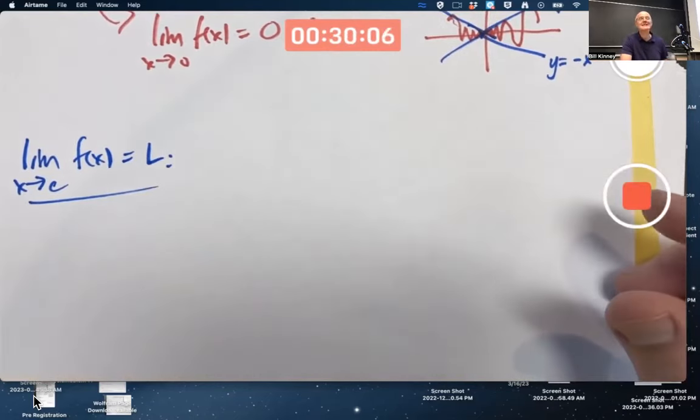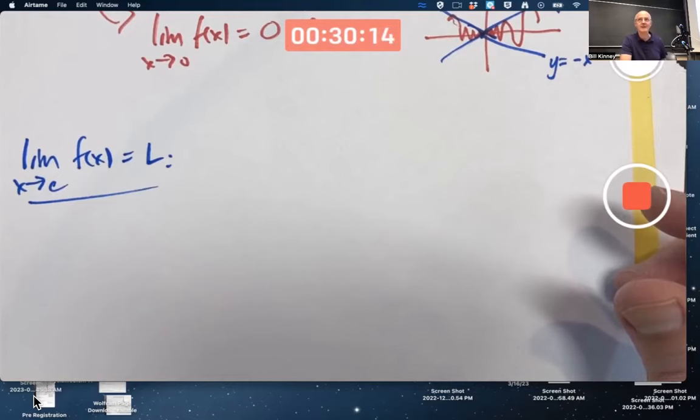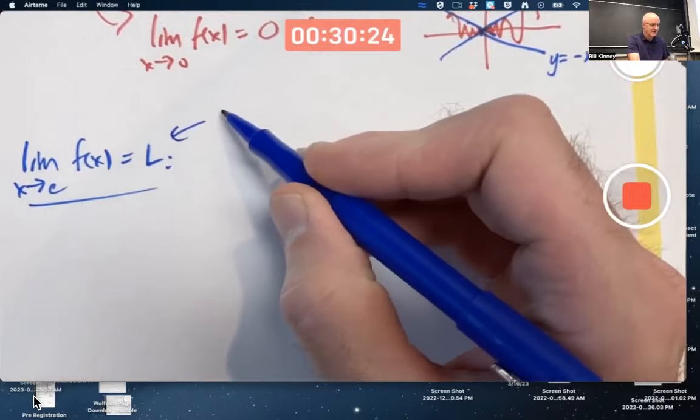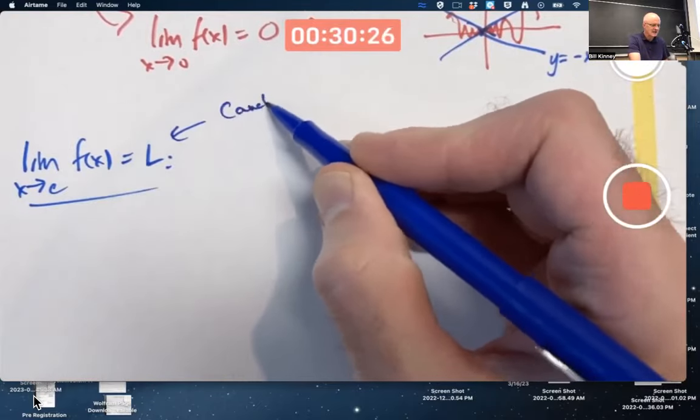This definition was not created, you might say, by humanity until 150 years after Newton and Leibniz. I think even a little longer, 170 years after they created calculus. It's created by, you might say, Cauchy.